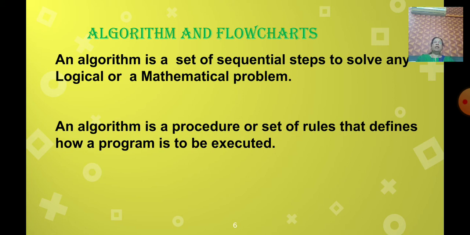Or you can say an algorithm is a procedure or set of rules that defines how a program is to be executed.